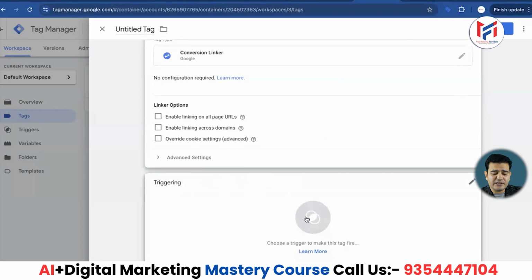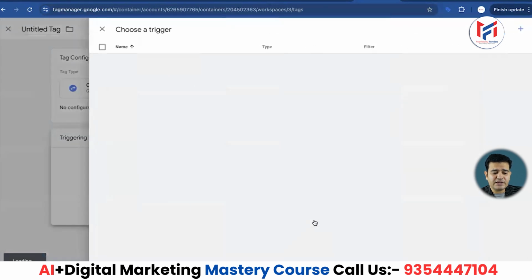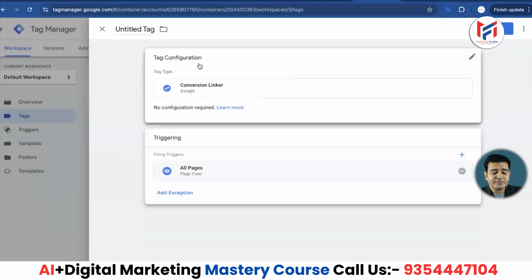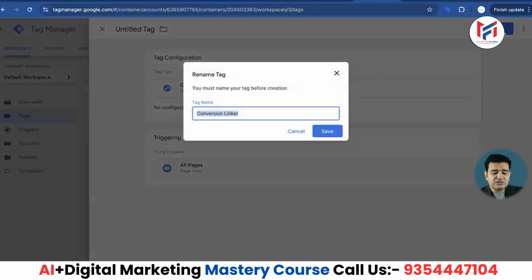We will come directly to the trigger option and click it. Then after that, look here, there will be an option for all pages. Click on it. We are also getting this on the MF page that we made, but here we need to click on the option for all pages. As soon as we select it, we will save it. After saving, we will click on conversion linker.